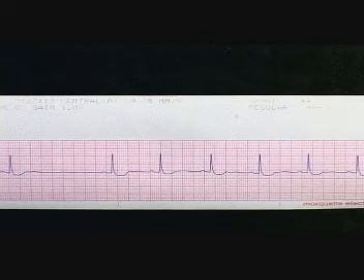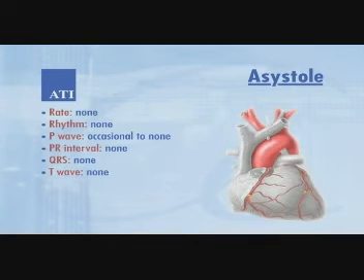The significance is that it could be caused by myocardial disease or digitalis toxicity. Occasional arrests are not treated. Frequent episodes require a pacemaker. Asystole rate none. Rhythm none. P wave occasional to none. PR interval none. QRS none. T wave none.